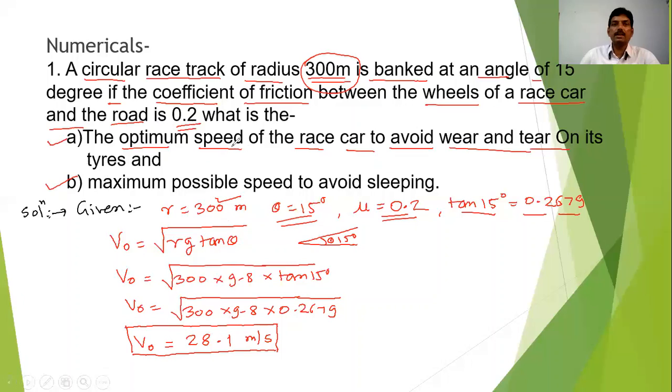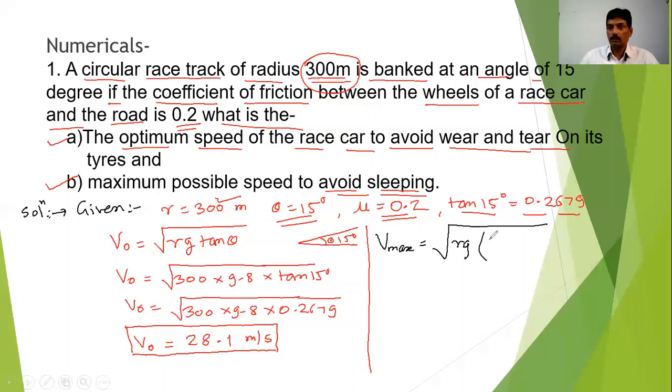What is the maximum possible speed to avoid slipping? That means the car should take the turn safely on this curved road which is banked. We have the formula Vmax is equal to square root of Rg into (mu plus tan theta) upon (1 minus mu tan theta).